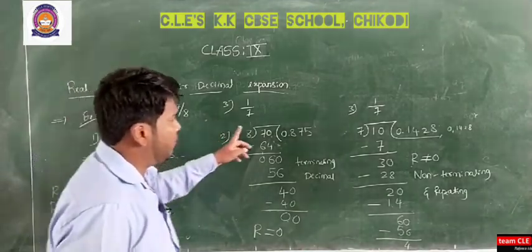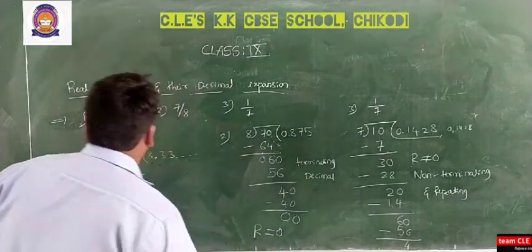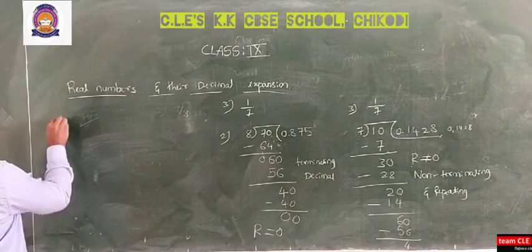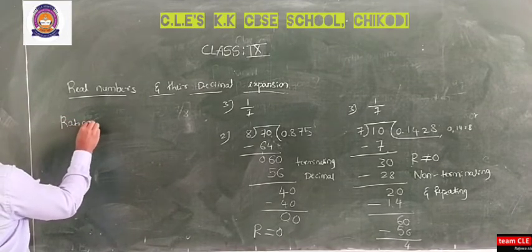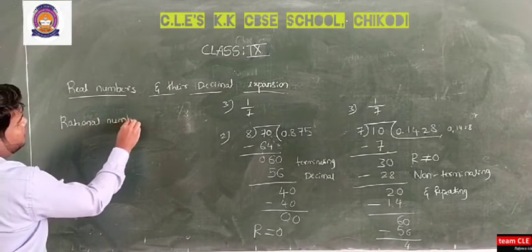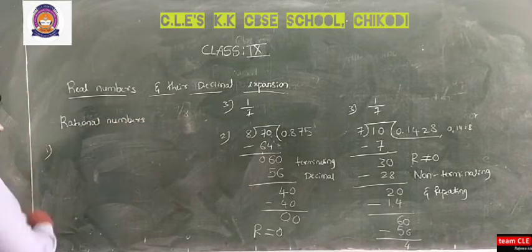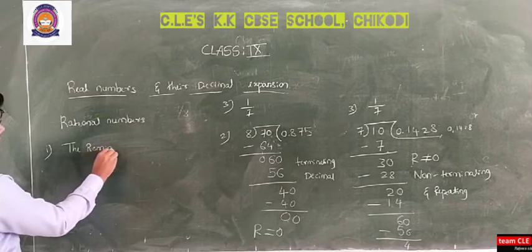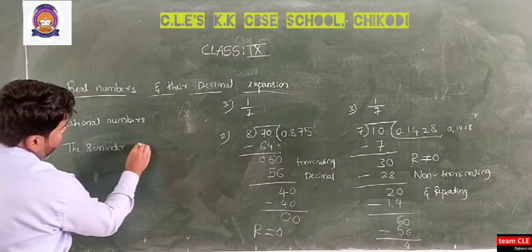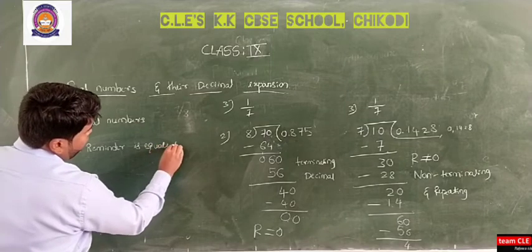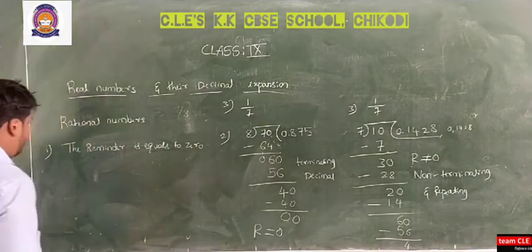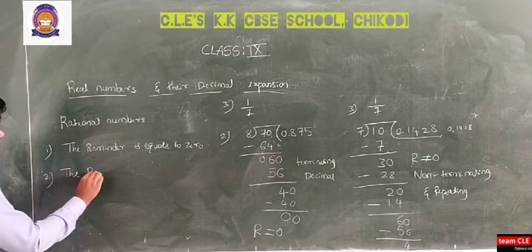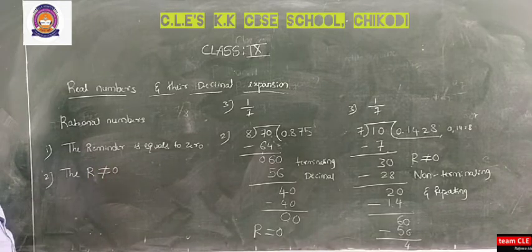So what can we conclude from these three examples? We can conclude that for rational numbers, the first case is that the remainder is equal to 0. And one more case we can consider is that the remainder is not equal to 0 and it is repeating.